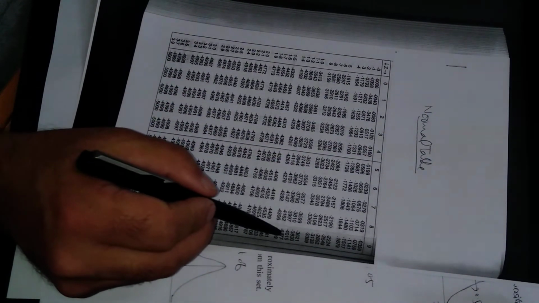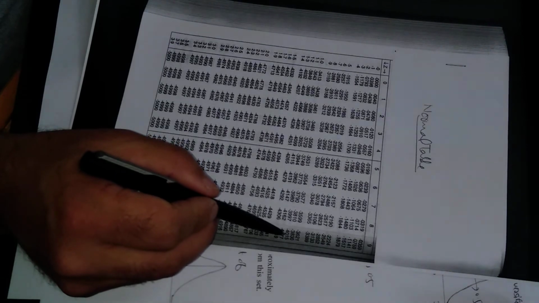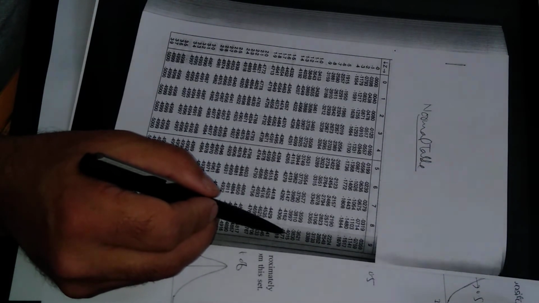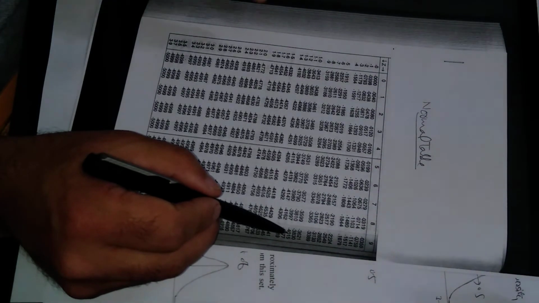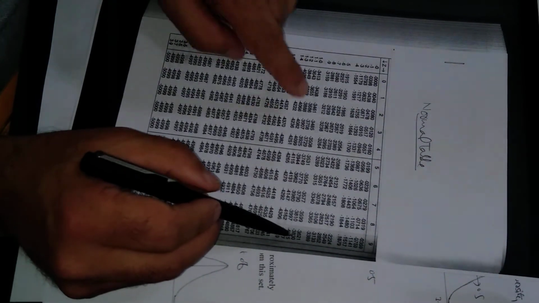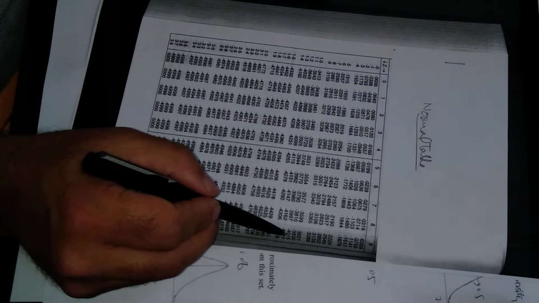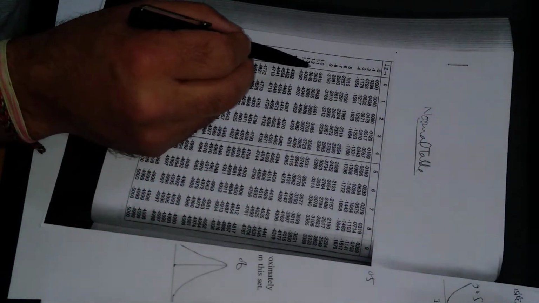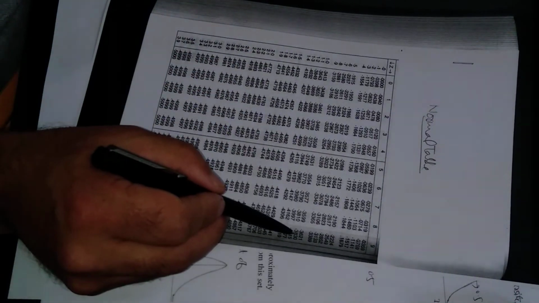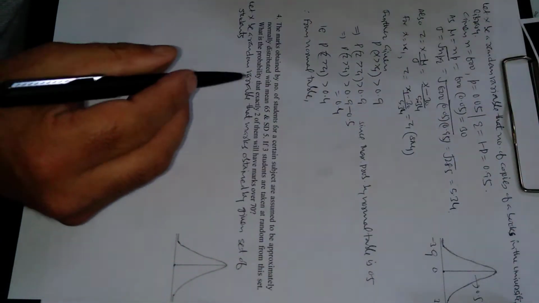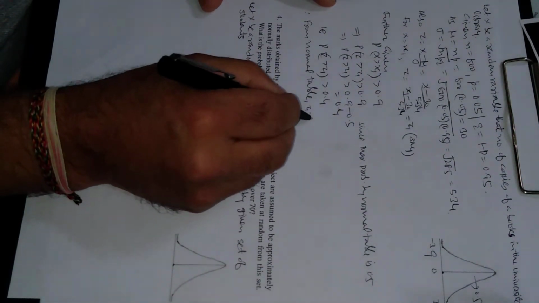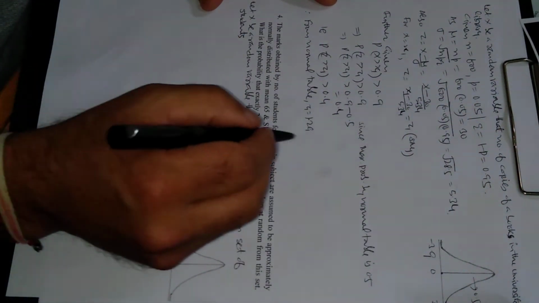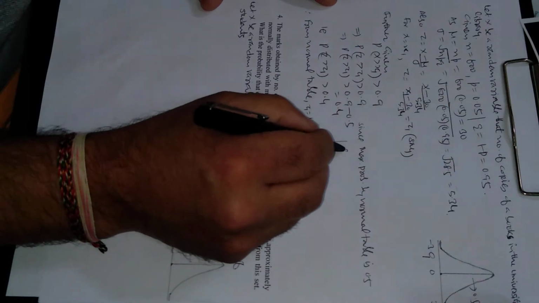The value 0.4015 is greater than 0.4, so this value goes through row 1.2 and below column 9, that is 1.29. This value is just greater than 0.40, so the value of z at this point is 1.29. On the normal table, z1 is 1.29.